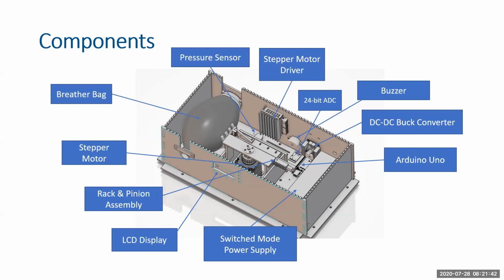So we have used a stepper motor for the movement of our rack and for position control of the system. There's a stepper motor driver. For the pressure sensor, to increase the resolution of the pressure readings, we have used a 24-bit analog to digital converter. We have used a buzzer for our alarm and a DC-DC buck converter to step down the DC voltage for some particular components. And an Arduino Uno is used as the controlling unit.